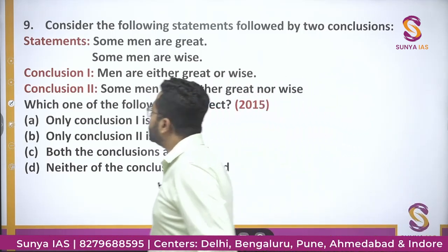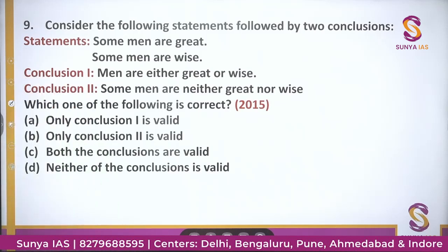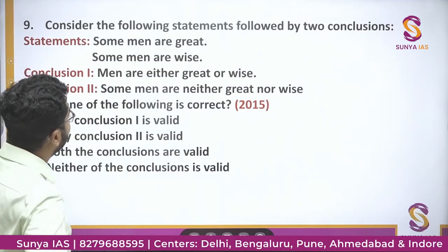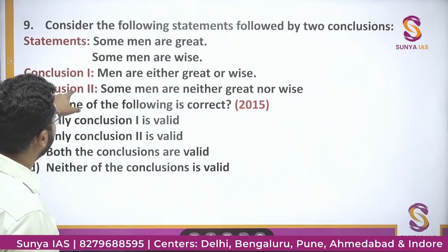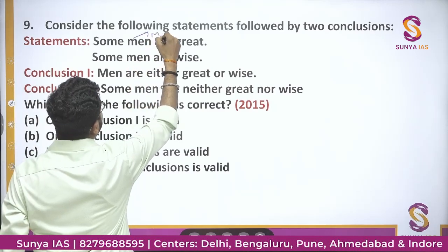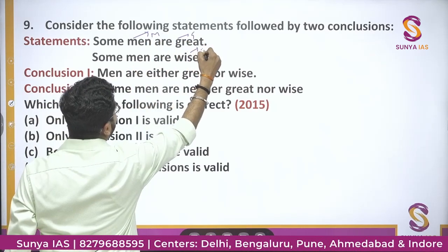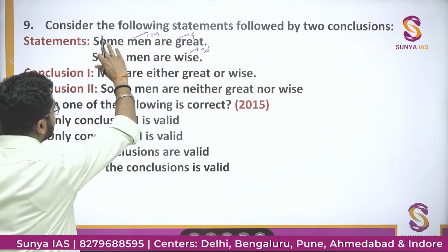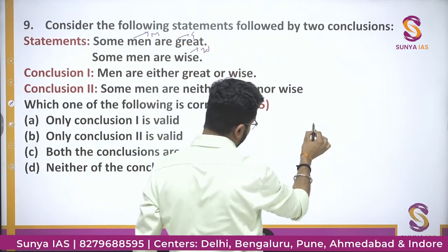Okay, so this question was asked in the year 2015. And then what is this question? Consider the following statements. They have given you 2 statements, then they have given you 2 conclusions. Some men are, okay, men को मैंने M से लिखा, great को G से, wise को W से. Some men are great.